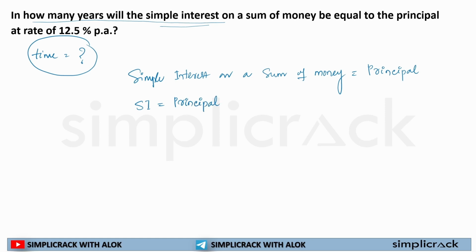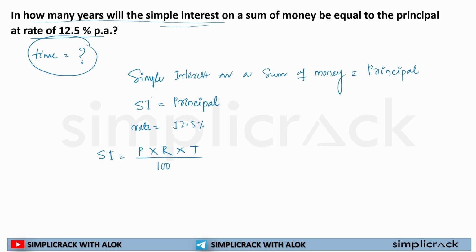Okay. Now, third thing, rate will be 12.5% per annum. So rate of interest is 12.5%. Now, what do you know? You know, sir, simple interest is equal to principal multiplied by rate of interest multiplied by time divided by 100.